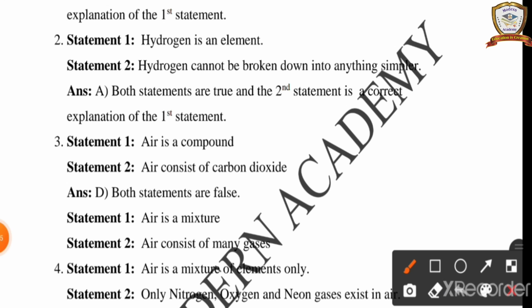Next, assertion and reason. First one, hydrogen is an element. Statement, hydrogen cannot be broken down into anything simpler. What is the answer? Both statements are true. The second statement is the correct explanation of the first statement.